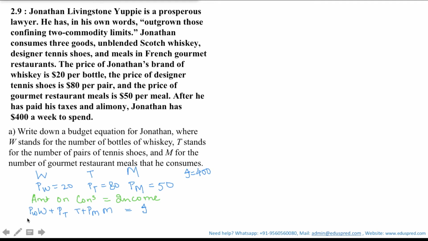Now note that this case has three commodities, but everything goes just like the two commodity case. You're only extending the two commodity case to a three commodity case. Everything remains the same. So PW is 20 multiplied by W, plus PT is 80 multiplied by T, plus PM is 50 multiplied by M, is equal to 400, which is your I or income. Thus 20W plus 80T plus 50M equals 400 is the budget equation.